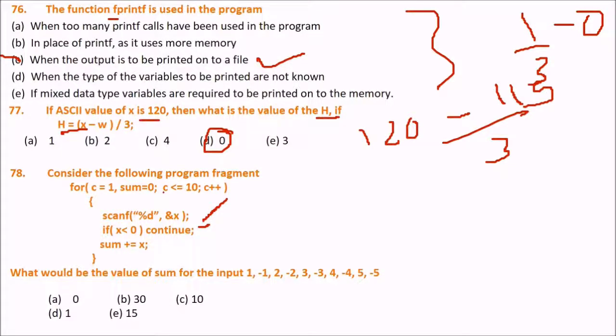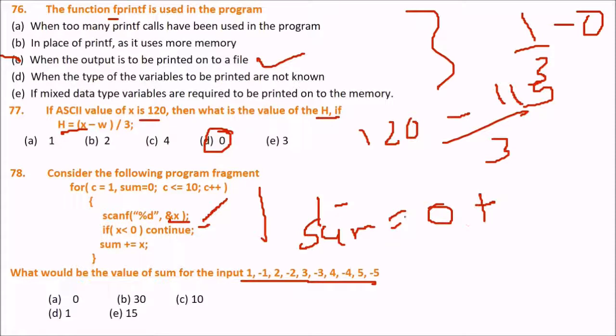With C equal to 1 and C less than equal to 10, there are 10 values, so the loop will run 10 times, with sum equal to 0. So what will be x for the input value? We'll take x, so 1 will be the value. At the first point, sum is equal to 0, so sum becomes 1. So sum will have value 1 right now. Then what value will come? Minus 1. X will come with the minus 1 value.